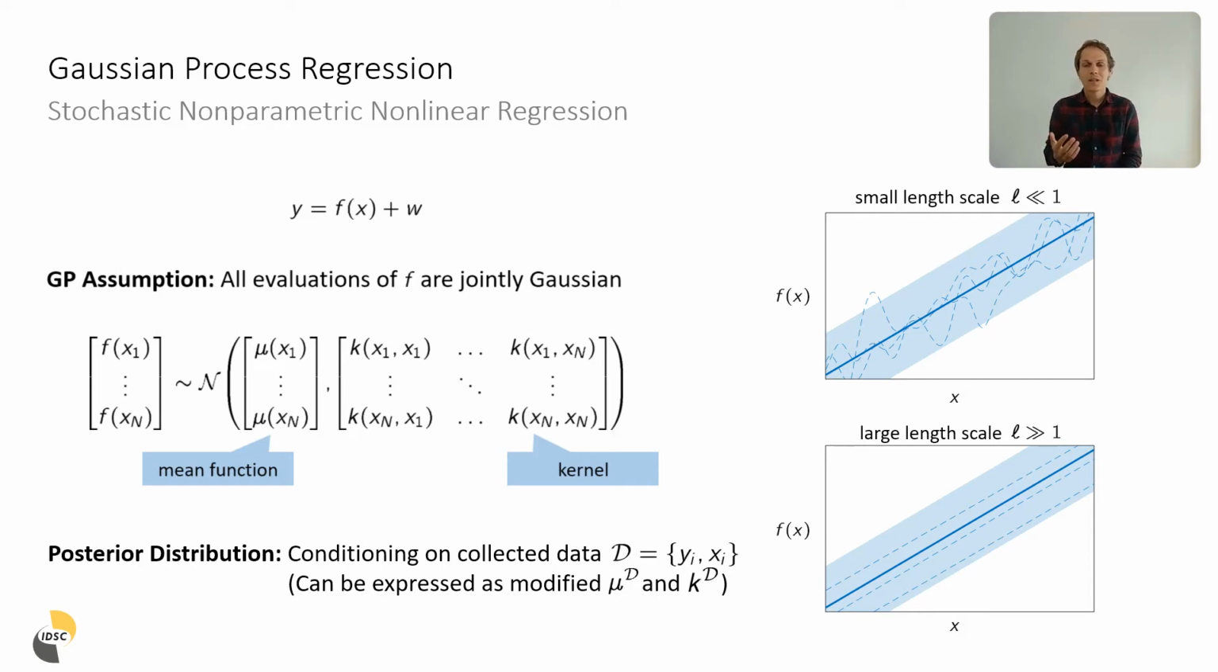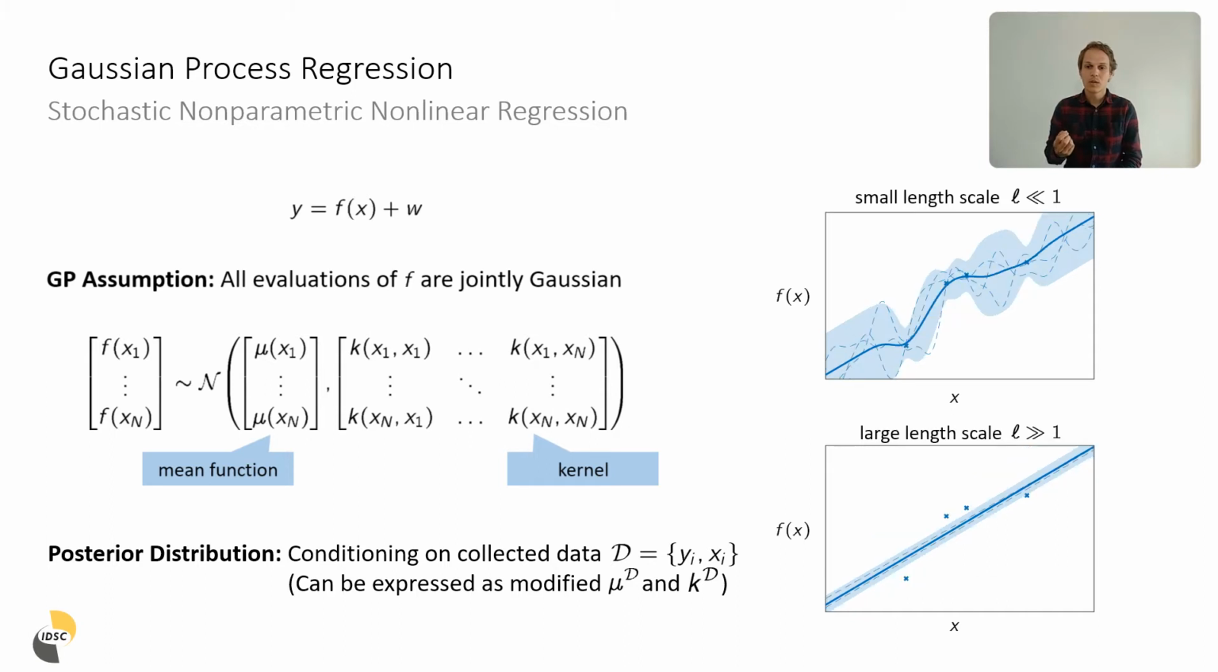For example, many kernels are associated with a length scale, and if we have a very short length scale, that means that the functions that we consider are allowed to fluctuate very quickly with changes in the input, whereas if we have a long length scale, then we have very smooth functions that don't change a lot. Of course, learning is in the end done by collecting measurement data and then constructing the posterior distribution of these functions. And this can simply be done by Gaussian conditioning on the collected measurement points. However, this can also be expressed as a modification of the mean and kernel function, which is why we stick with this simple notation that we have here.